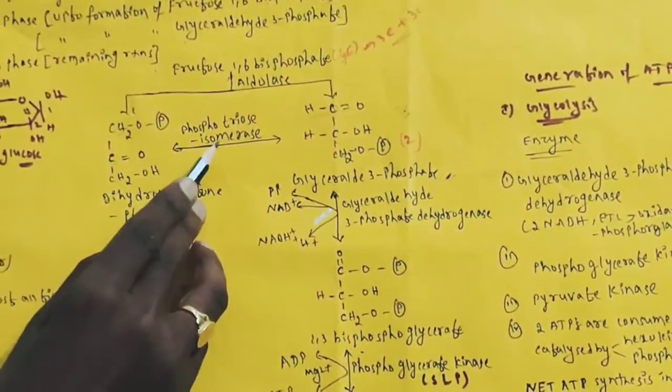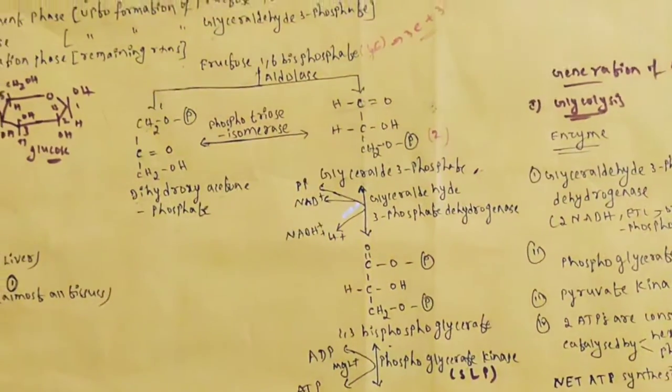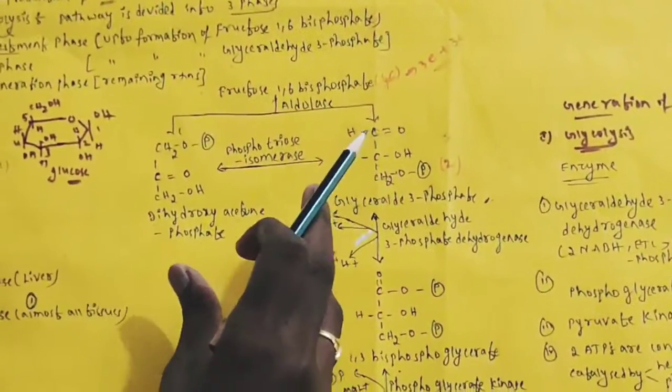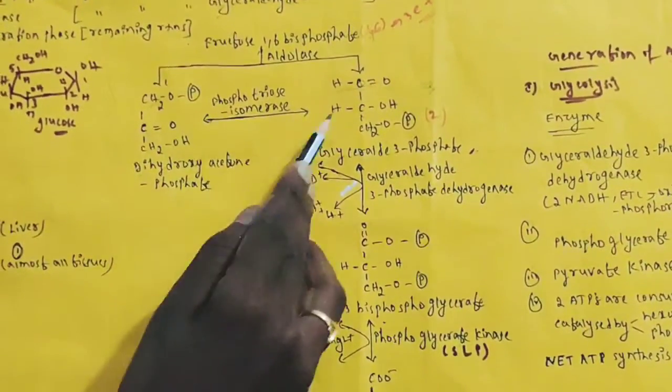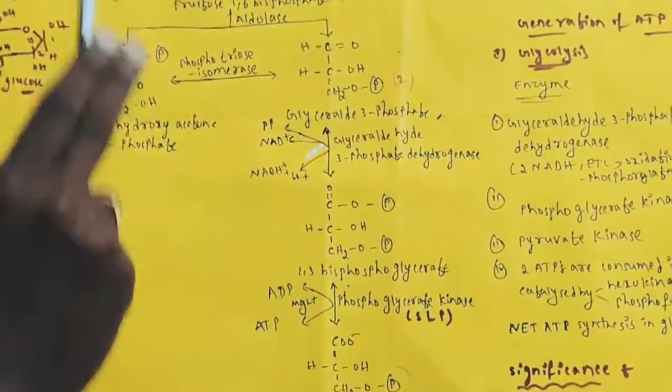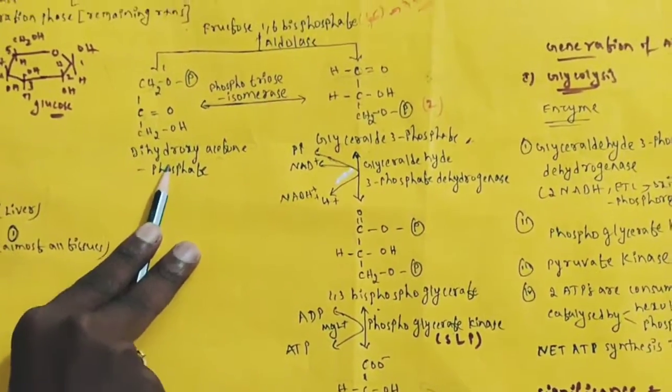So, the enzyme phosphotriose isomerase. Triose means a 3-carbon molecule. These both are trioses only. These both will undergo isomerization. Here glyceraldehyde 3-phosphate will undergo isomerization and produce dihydroxyacetone phosphate.